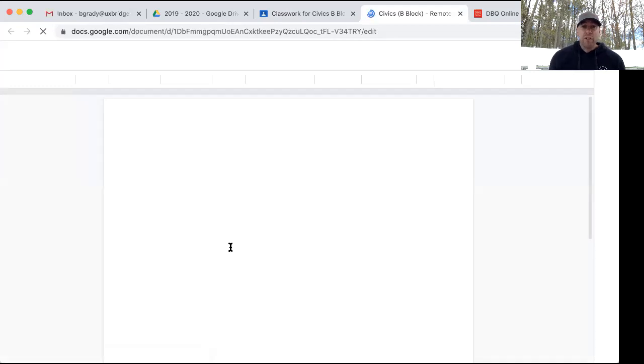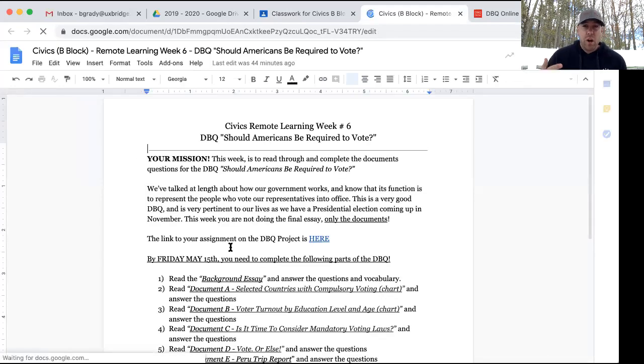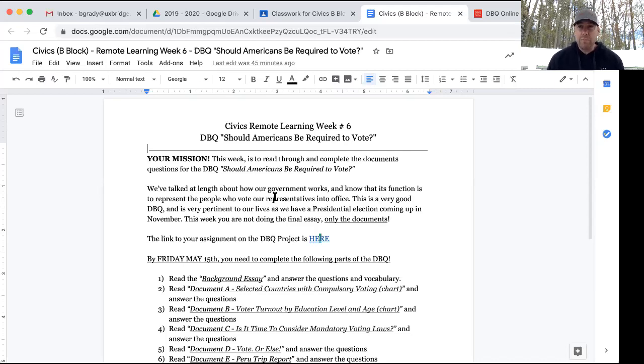Okay, so your assignment for this week, the Google document that goes with this, which is the overview, should Americans be required to vote? Your mission this week is to read through and complete the documents for the DBQ, should Americans be required to vote. We've talked at length about how our government works, and we know that its function is to represent the people that we vote into office, our representatives that we vote in. And this is a very good DBQ. It's pertinent to the lives that we're living right now because this November there is a presidential election. Okay, so this is a very timely DBQ, and I think it's important that we take a look at it over the next 2 weeks.